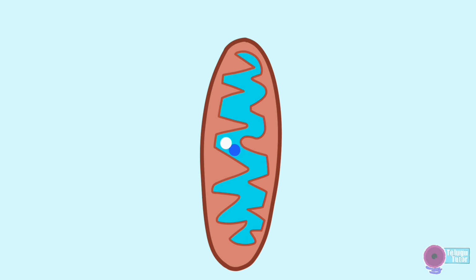Mitochondria combine sugar with oxygen to produce ATP. ATP provides the energy that is required for cell activities. So mitochondria are also called the powerhouse of the cell, and breaking down sugar with oxygen is called cellular respiration.